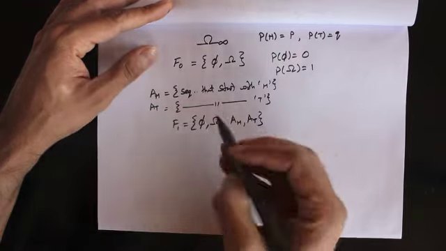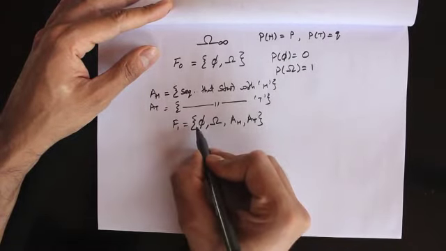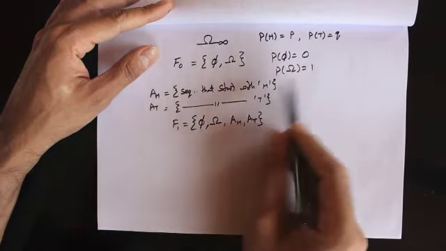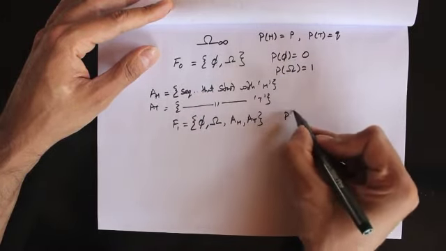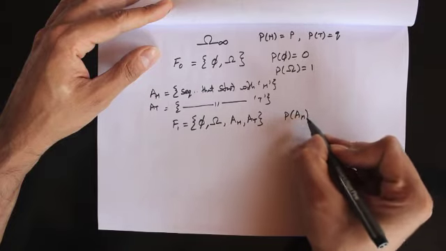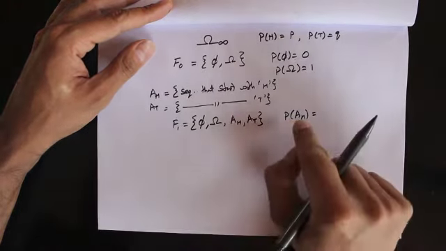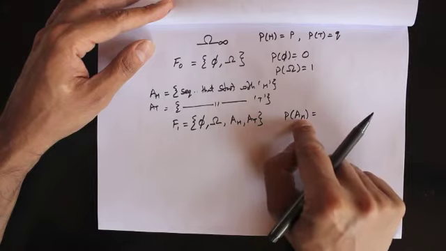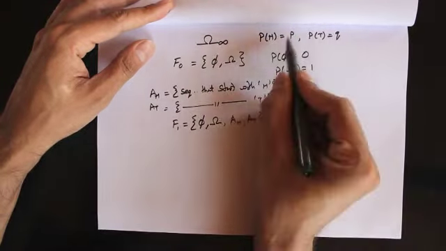Okay. So now if you want to figure out what is the probability of all of these sets, as we talked about, the probability of a null set and the entire sample space is given right here. Now the probability of A of H, what would this be? Well, here we're putting all sequences that start with a head. The probability of this set should be equal to P, because that's exactly how we've defined it.